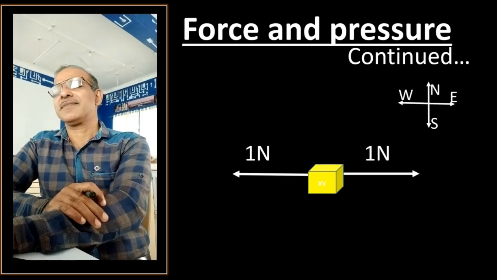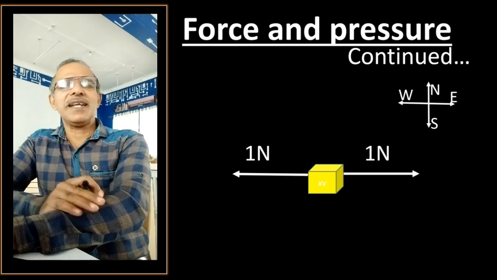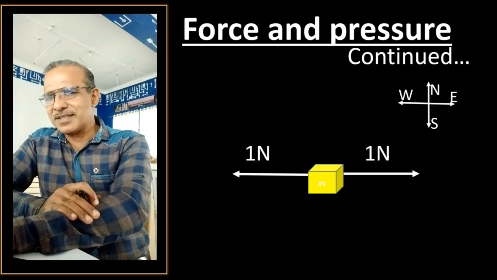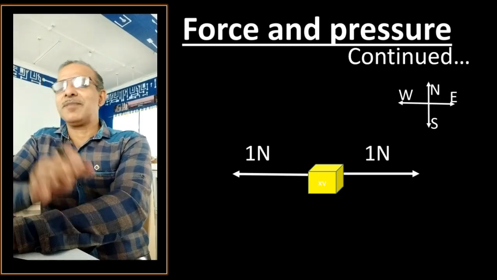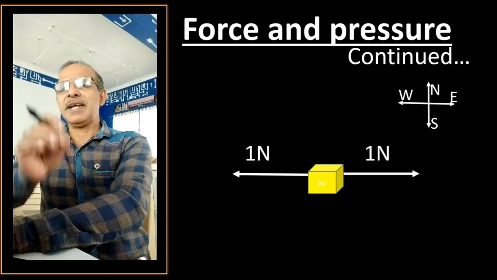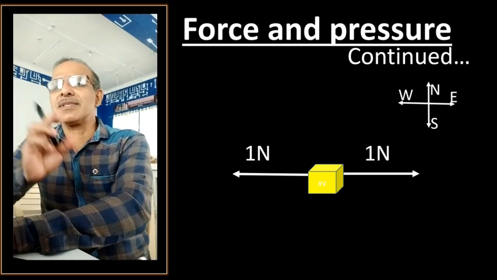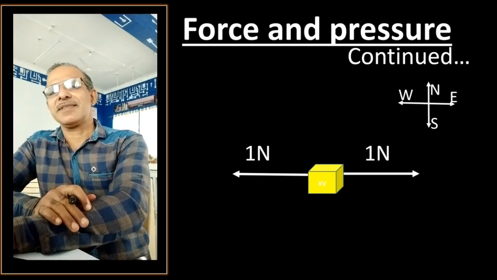Now see this picture. Both arrow marks are in opposite directions, right and left. And the magnitude of both the forces is the same. What is the magnitude? 1 Newton. The same force is applied in either direction.